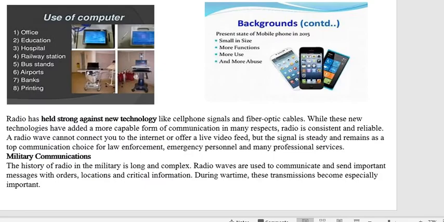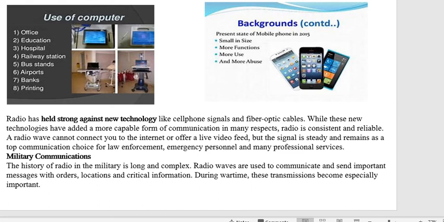Now after this, some sort of use of computers is there, that is very easy. The first ones are office, education, hospital, railway station, bus stands, airport, bank, and printing, right? The background: the present state of mobile phones in 2015. There are different generations, from the first generation to now the fifth generation, I think. And in these generations lots of changes have occurred in these types of technologies.